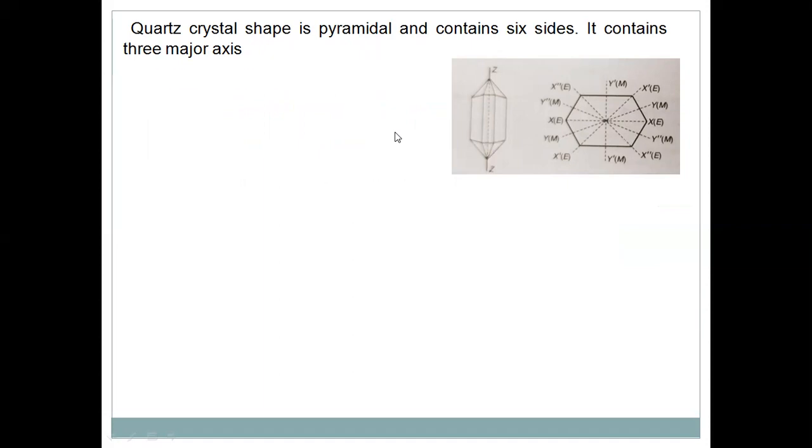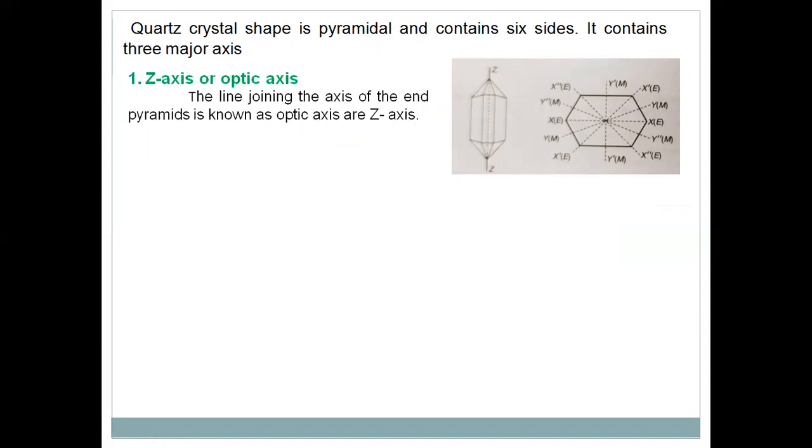What are they? The first one is called the z-axis or optic axis. A line which is passing through the 2 ends of the pyramid. This is one pyramid end, this is another pyramid end, and an axis which is passing through these 2 pyramids is called the z-axis, also called the optic axis.